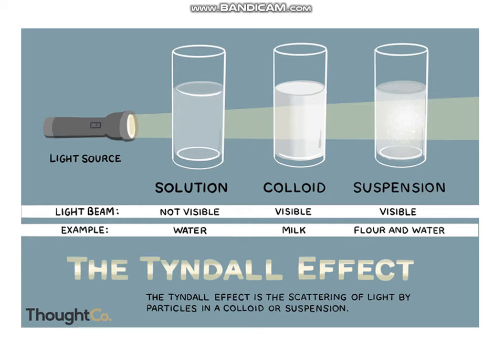You can see in this figure that light is not visible in the solution, but the path of light is visible in case of colloid and in case of suspension. This is the scattering of light. In case of colloid and suspension, we can see the path of light, but in case of solution we cannot see the path of light. It means solution cannot scatter light, but colloid and suspension can scatter light. This scattering of light is called the Tyndall effect. The Tyndall effect is the scattering of light by particles in a colloid or suspension.